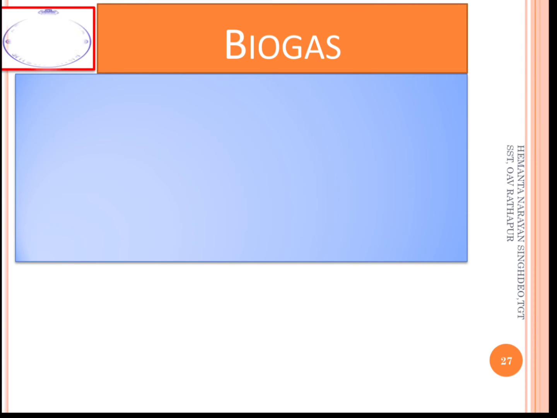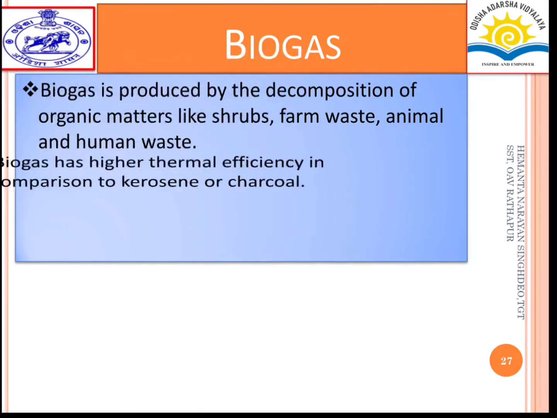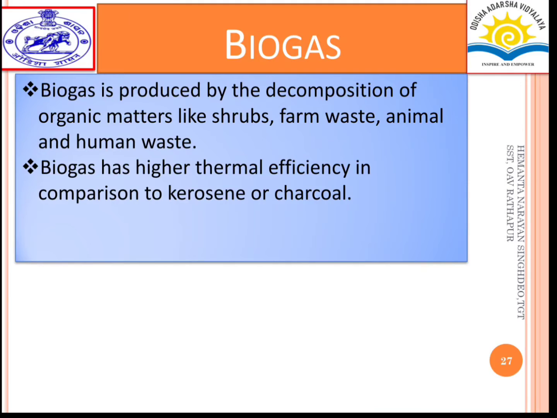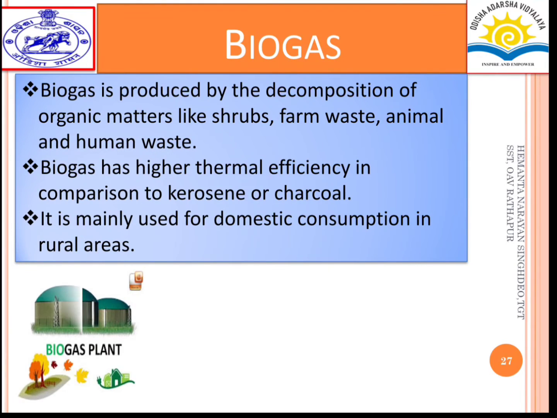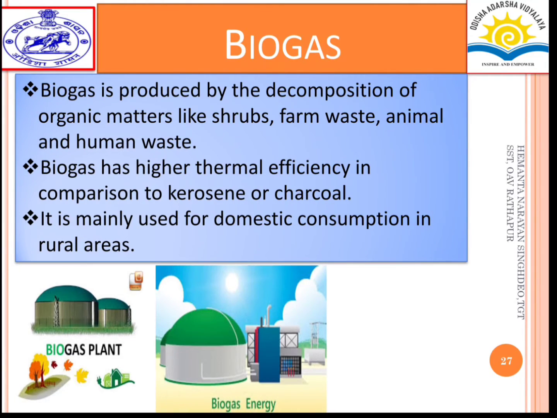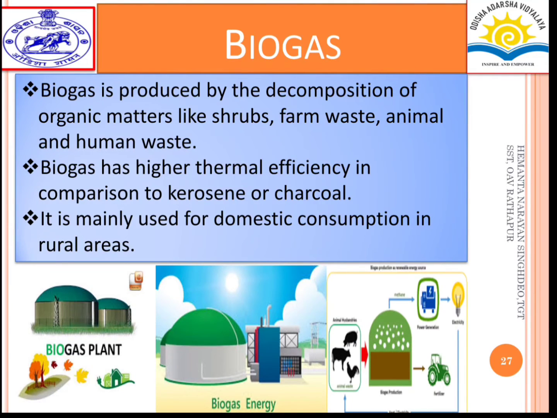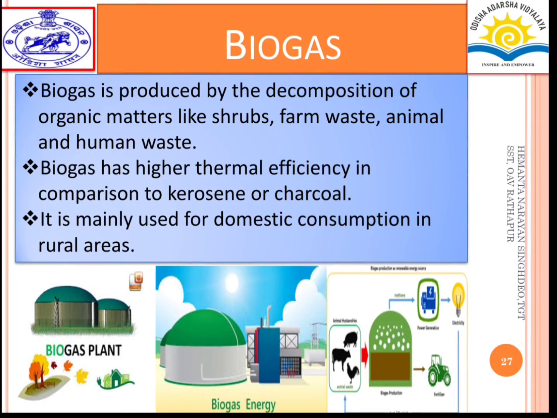Next, that is biogas. Biogas is produced by the decomposition of organic matter like shrubs, farm waste, animal and human waste. Biogas has higher thermal efficiency in comparison to kerosene and charcoal. It is mainly used for domestic consumption in rural areas. These are some pictures of biogas plants, also known as gobar gas plants in rural areas.